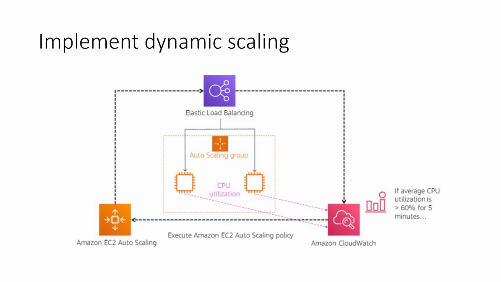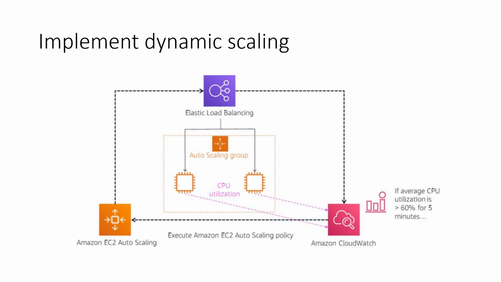Now suppose the average CPU utilization is more than 60% for 5 minutes across these two EC2 instances. Then you want to execute the Amazon EC2 scaling policy. That means you may need to scale out the current configuration. How can you do it? It will call EC2 auto scaling, which will add one more EC2 instance here.